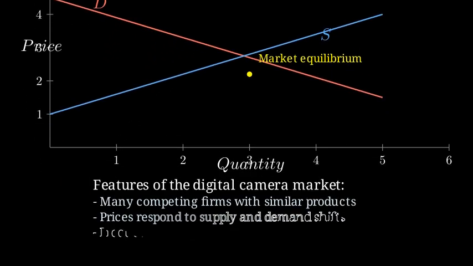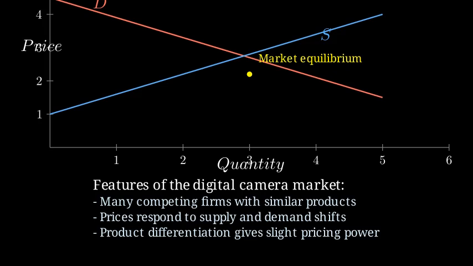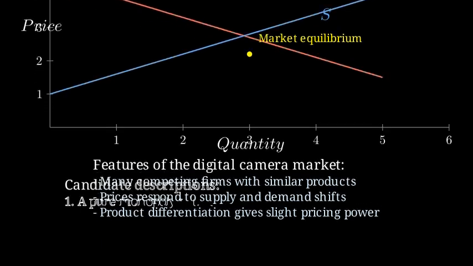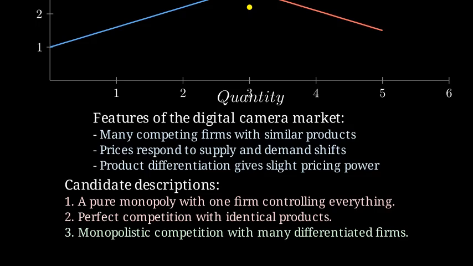Now, let's describe the reality of the digital camera market. First, there are many firms offering similar but not identical cameras, giving us something like monopolistic competition. Second, firms respond to price changes. If the price falls, demand increases, so the market price adjusts quickly. Third, the products have differentiation in branding, quality, and features, so producers have a little wiggle room on price. Given those facts, we can evaluate candidate statements.